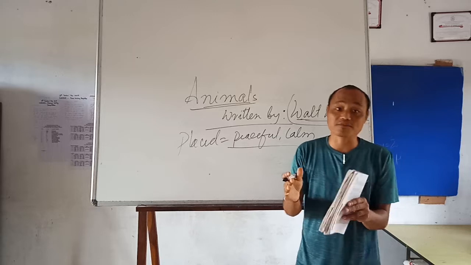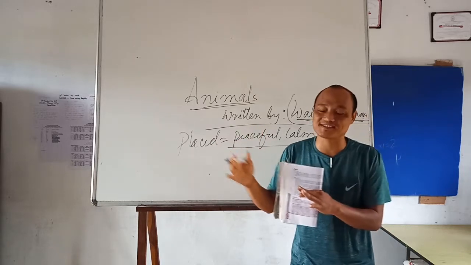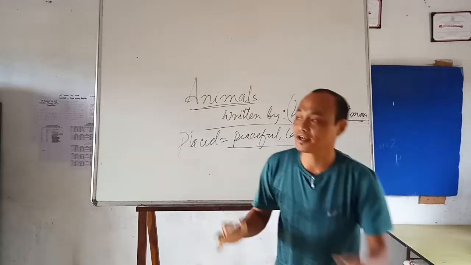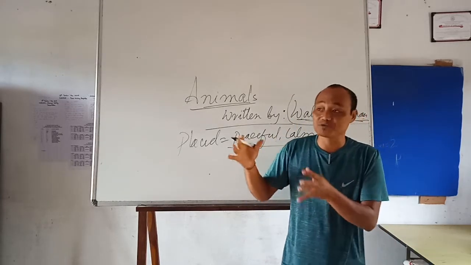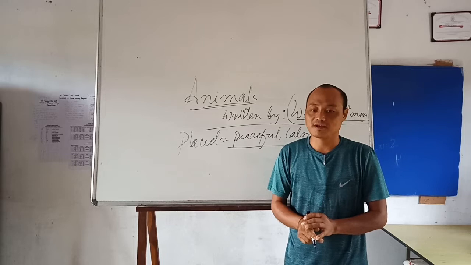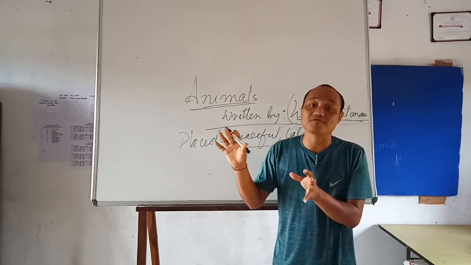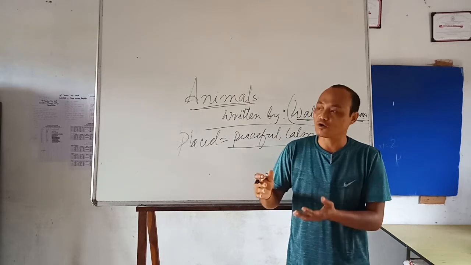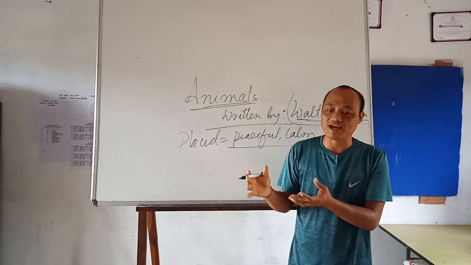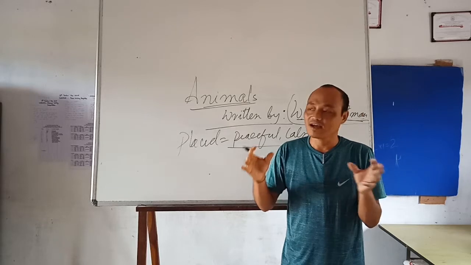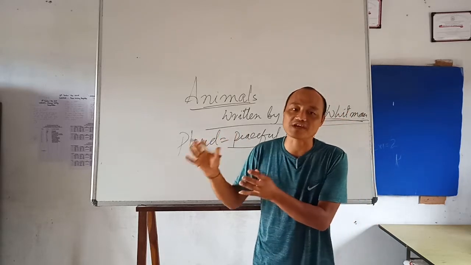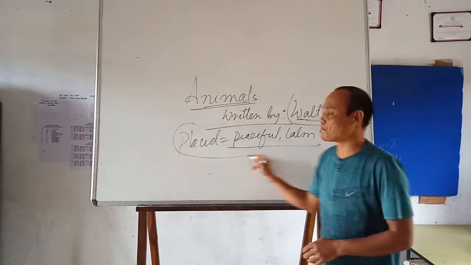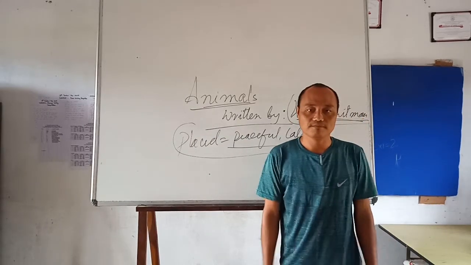So the life of the animals is so placid and calm and self-contained. They are happy. They are satisfied about their life. The life of the animals is very peaceful and comfortable. So, comparing it with human life, he would like to change into an animal, because they are so placid and peaceful.